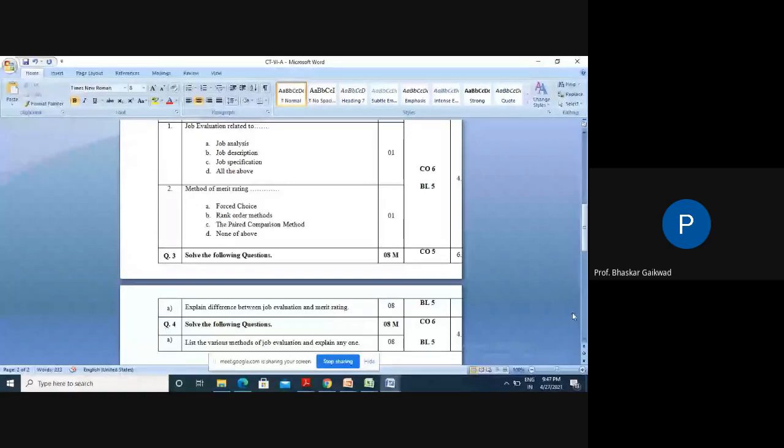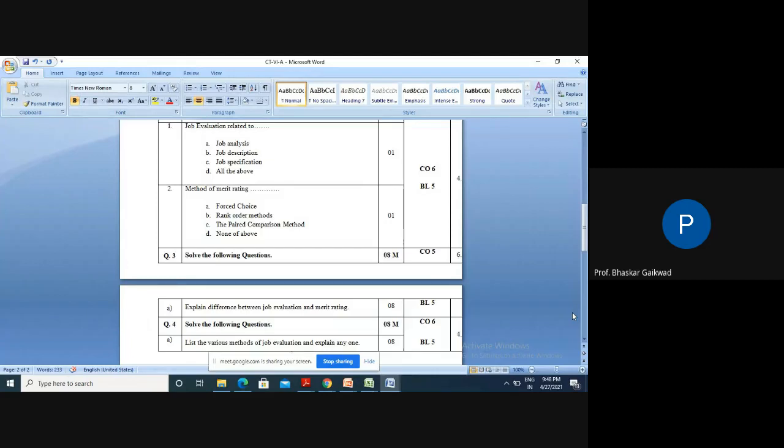For example, the ranking method is there. This method is also known as the grading method. It involves assigning grades to various jobs in order of their relative importance. Under this method of job evaluation, the following steps need to be considered: making a thorough job analysis, job description, job specification, job classification, and this is actually based upon the difficulty of work, volume of the work, responsibility involved, supervision required, knowledge, training, and experience. According to this you can go for ranking.